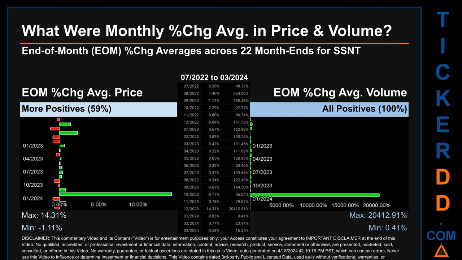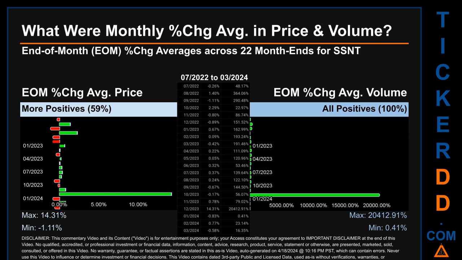What were end-of-month percentage change averages in price and volume for SSNT? The monthly average of percentage change in price and in volume were calculated for each of the 22-month ends. That calculation took daily percentage changes and averaged them for each given month. If a month end came out negative, then it means that the month summarily saw a negative change.